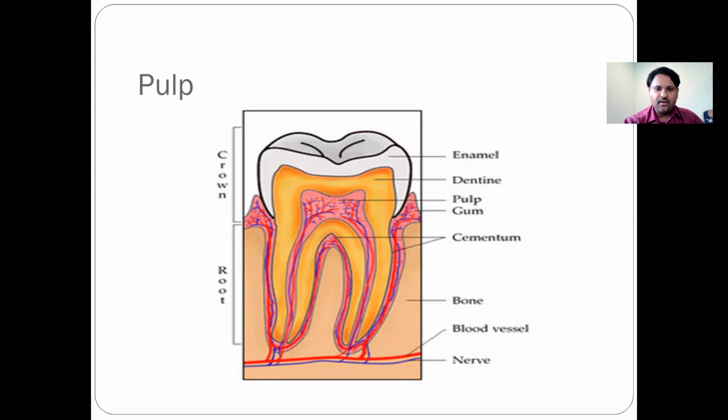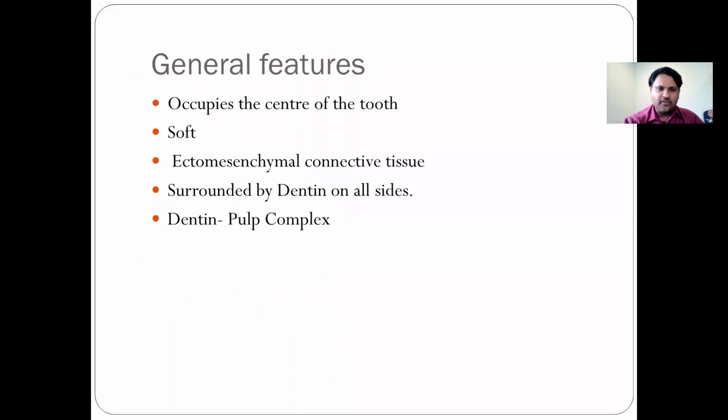So here you can see the strategic location of the pulp. The pulp is located inside the tooth and is surrounded by dentine. Looking at the general features, the pulp occupies the center of the tooth. It is soft, an ectomesenchymal connective tissue, and is surrounded by dentine on all sides. We usually call it the dentine pulp complex, closely related.